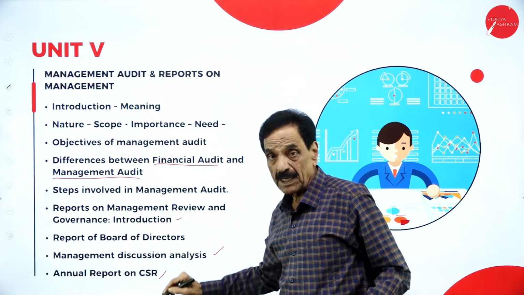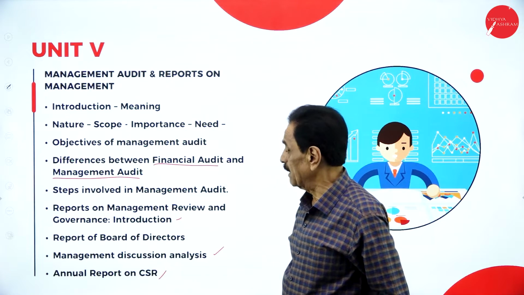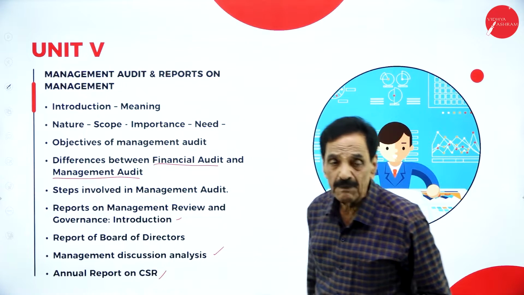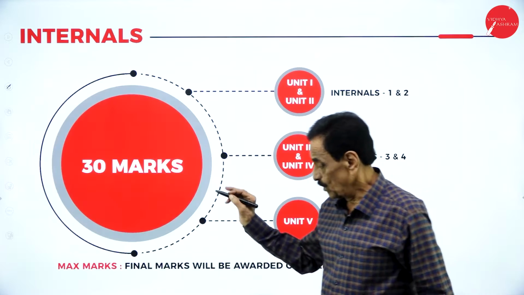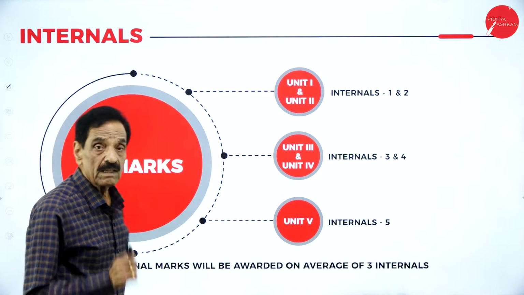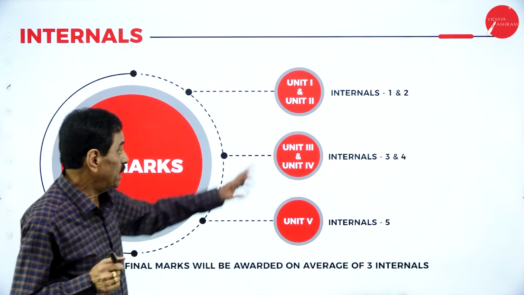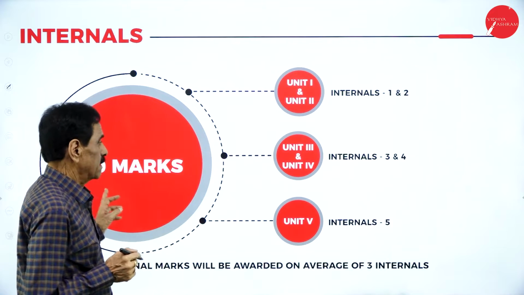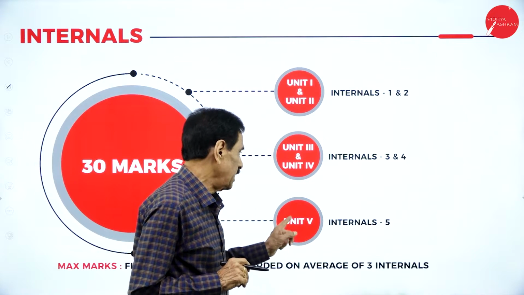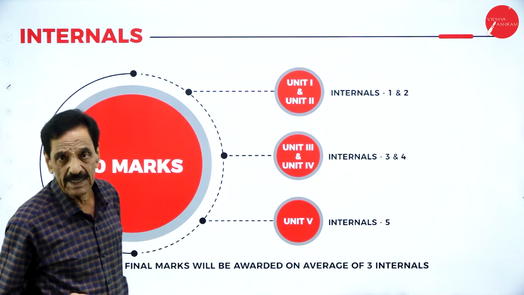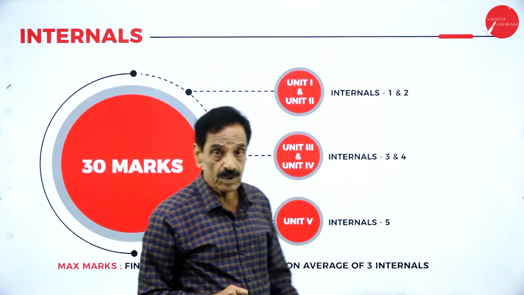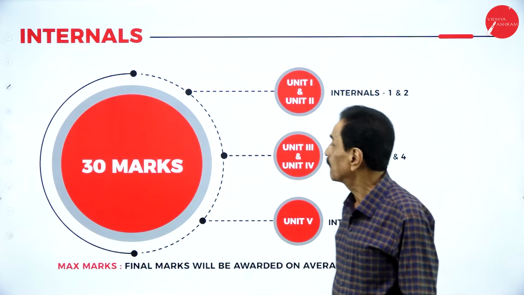Unit 5, management audit and reports on management, and we'll bring out the difference between financial audit and management audit in detail. Marks have been allotted for internals. In the first internal, you have to face units 1 and 2. Second internal, units 3 and 4. Third internal, unit 5. The total average of all the internals will be taken: the 3 internals' total divided by 3.